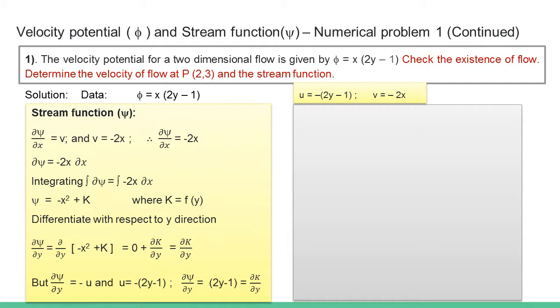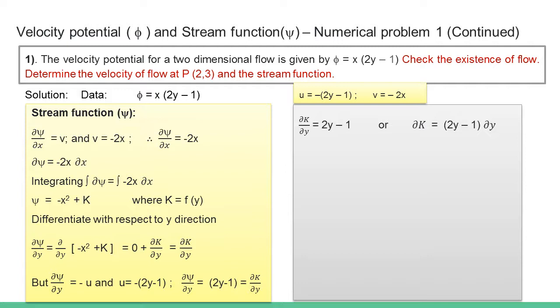You also know that from the definition of stream function, ∂ψ/∂y is equal to minus u, and u is found out to be minus 2y by minus 1. So using that we can find out this ∂ψ/∂y is equal to ∂k/∂y. This is by just comparing the two terms.